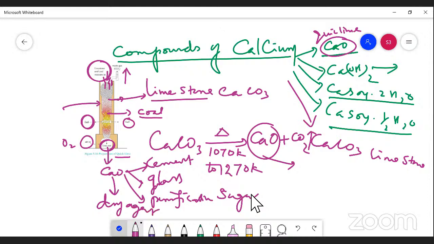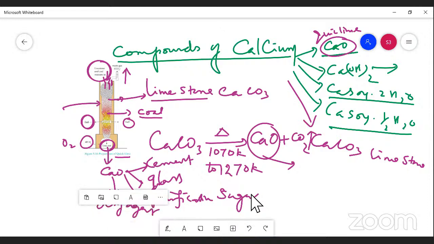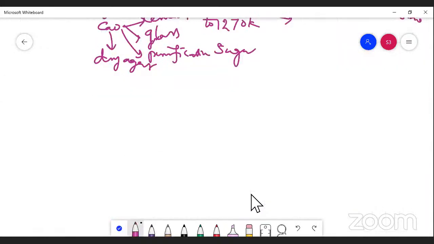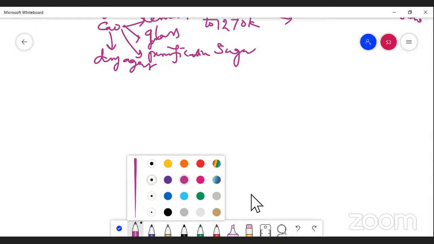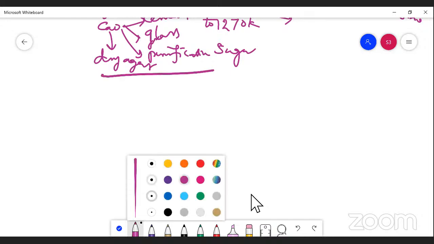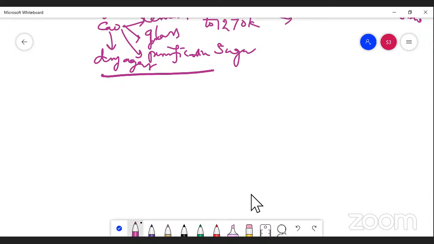These are all the points you should understand. Then we are going to study the next concept: the calcium, and the chemical properties. Some of the physical properties of calcium we have studied, and now we are going to study some of the chemical properties of calcium.